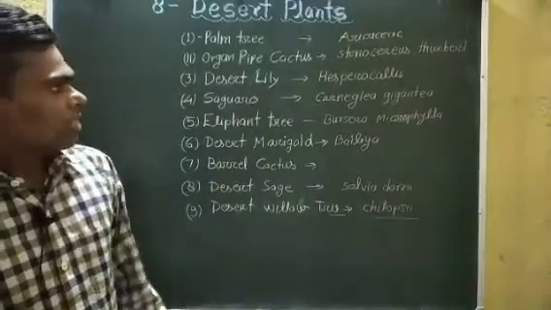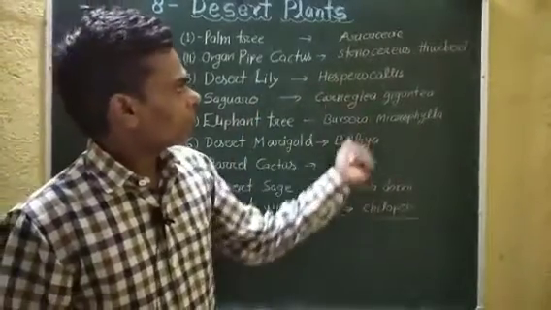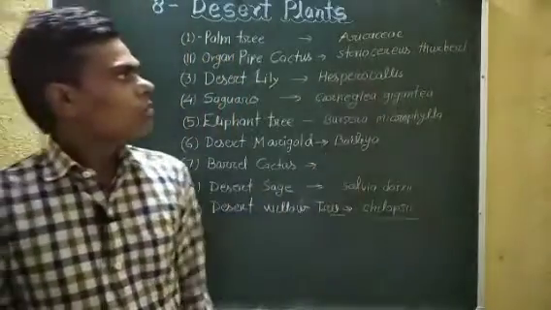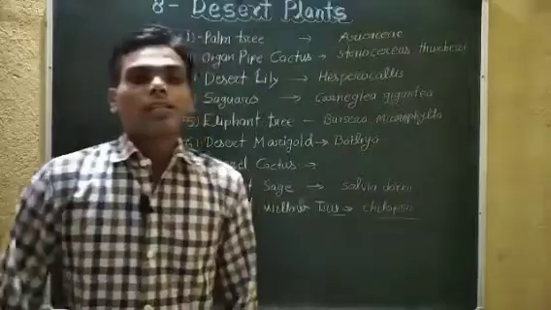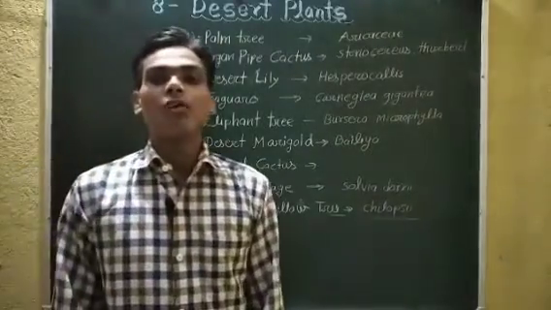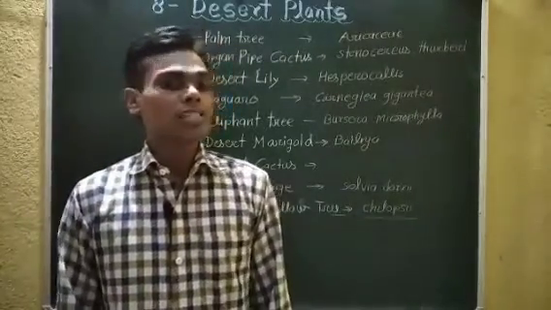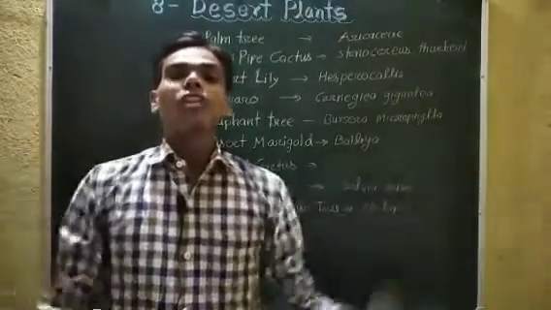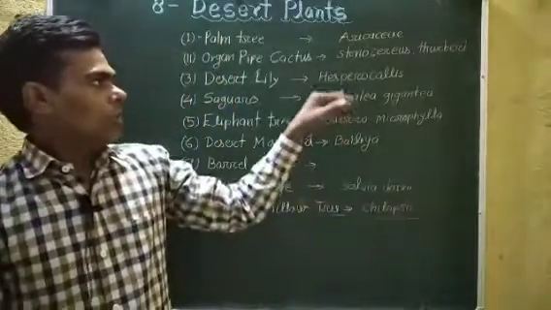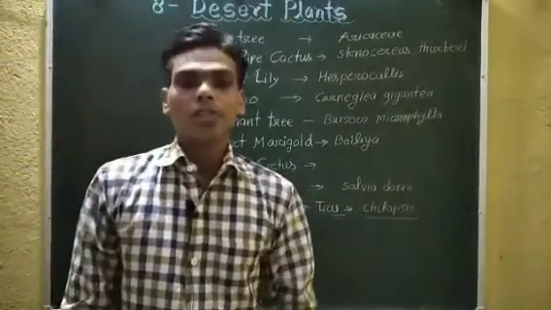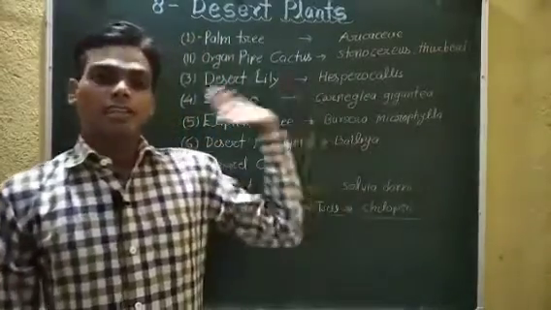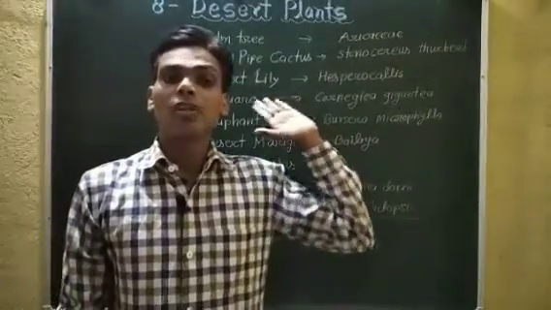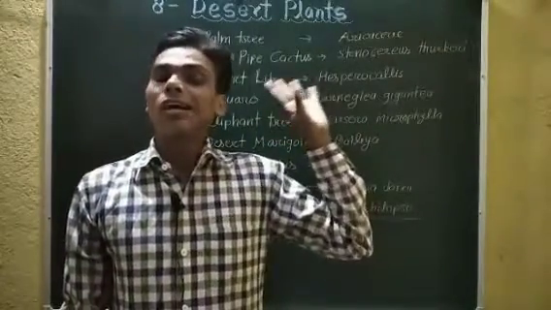Now third is desert lily. Its scientific name is Hesperocallis. Hesperocallis is a genus of flowering plants that includes a single species, Hesperocallis undulata, known as desert lily. It is found in southwestern North America.